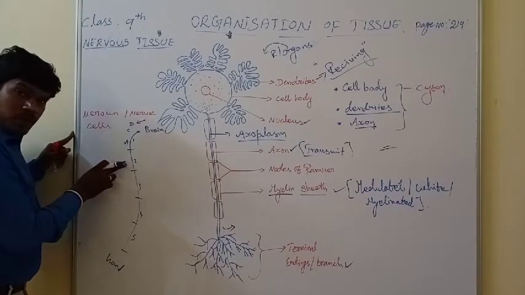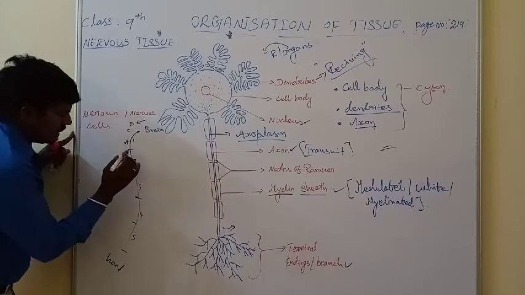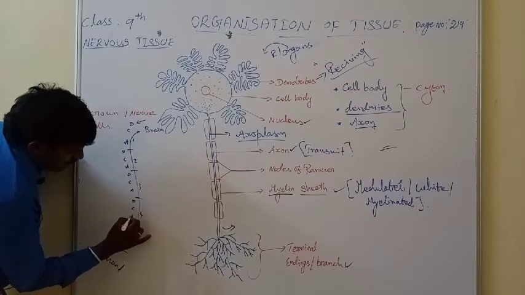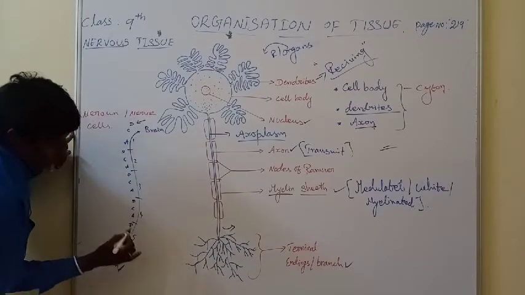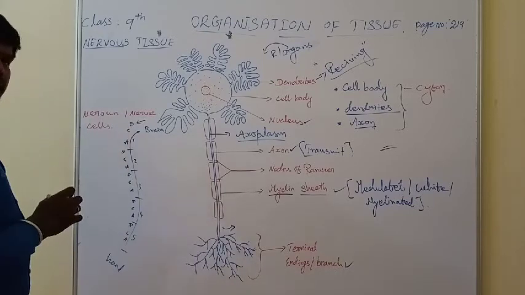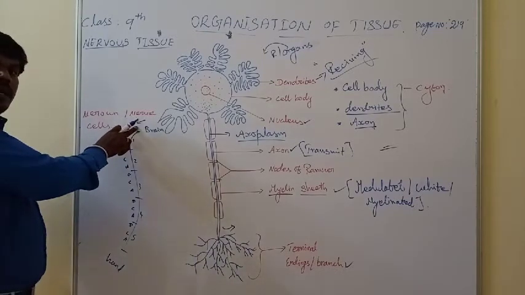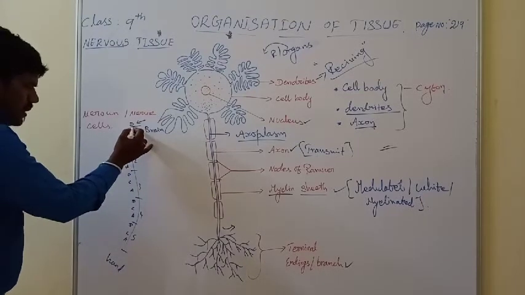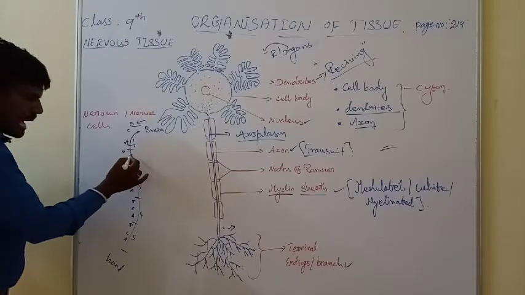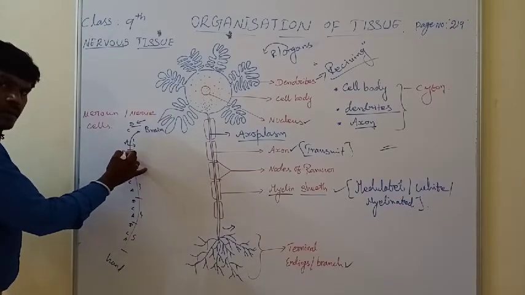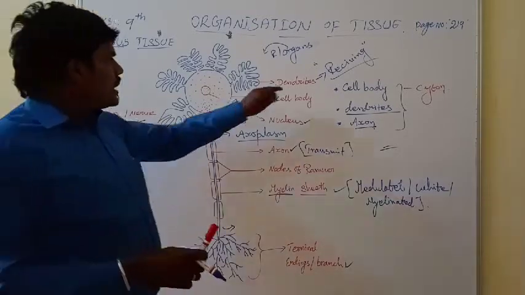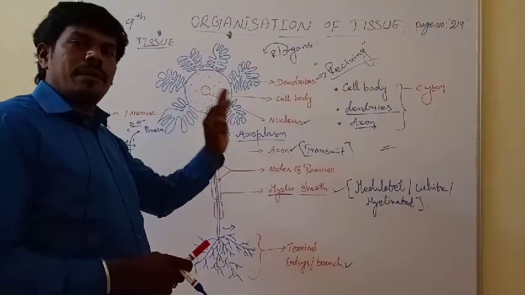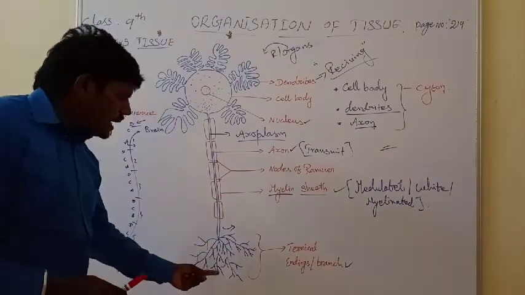And here is one more nerve cell. Each nerve cell has the same dendrite, cell body, axon, then dendrite, cell body, axon again. The starting point is dendrites because their main responsibility is receiving the electrical impulse, the stimuli. It passes through one cell and again connects to the next dendrites. The dendrites receive the information, which is converted to a chemical substance, and that chemical substance is exposed from the axon.